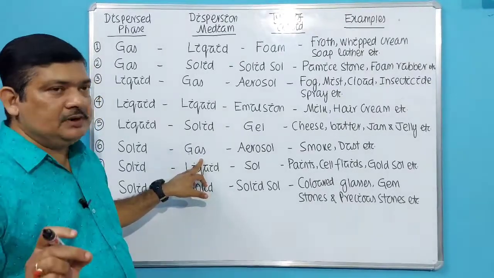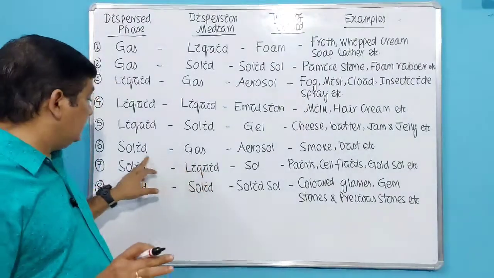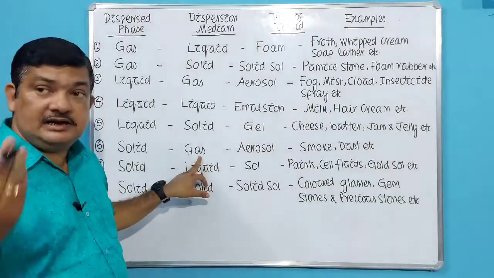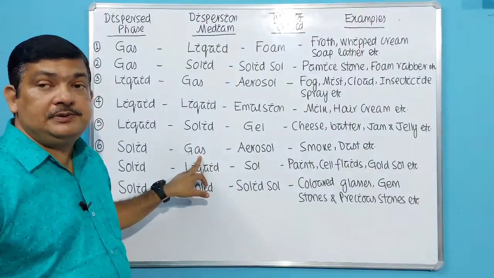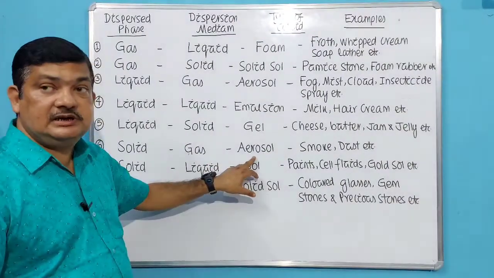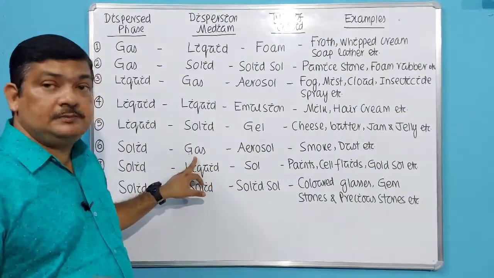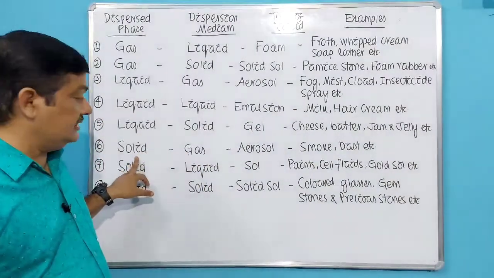When liquid is dispersed in gas, that forms fog or mist or cloud. But when solids are dispersed in gas, I have already given you an example: smoke, dust, then the polluted emissions coming out of the vehicle. They are examples of aerosols. So here the dispersion medium is gas and the dispersed phase is solid.